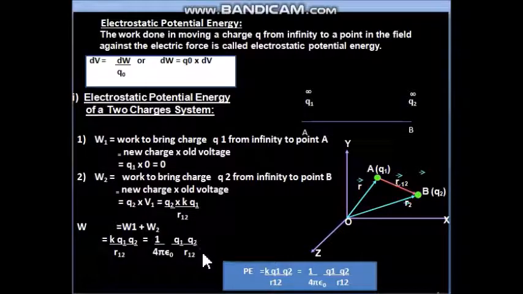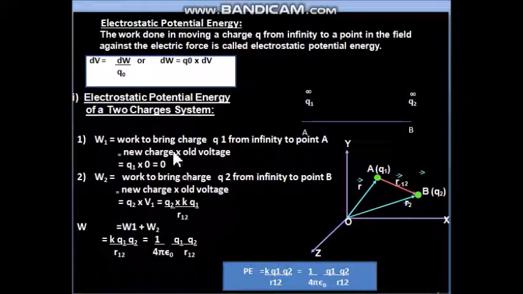You can notice one thing: the force between two charges was K Q1 Q2 upon R square, but the potential energy of two charges is K Q1 Q2 upon R only. No R square term will appear.